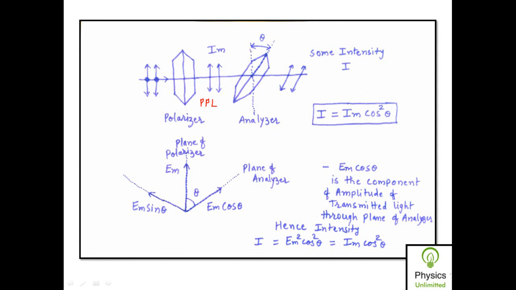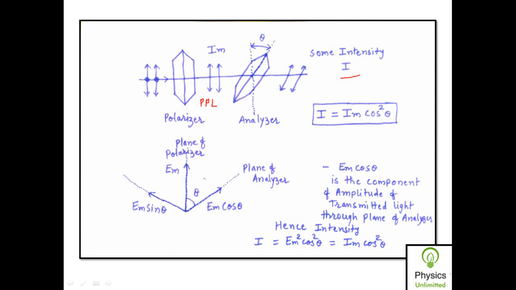But here, if the analyzer is not rotated exactly by 90 degrees, but by some angle theta, then you will observe some intensity of transmitted light, and that intensity is I is equal to Im into cos square theta, where I is the intensity of the transmitted light through the analyzer, Im is the intensity of plane polarized light which is incident on the analyzer or produced by the polarizer, and theta is the angle between the plane of polarizer and plane of analyzer.